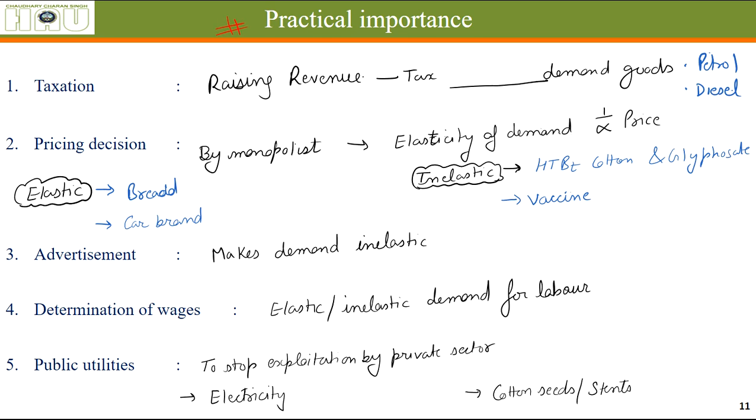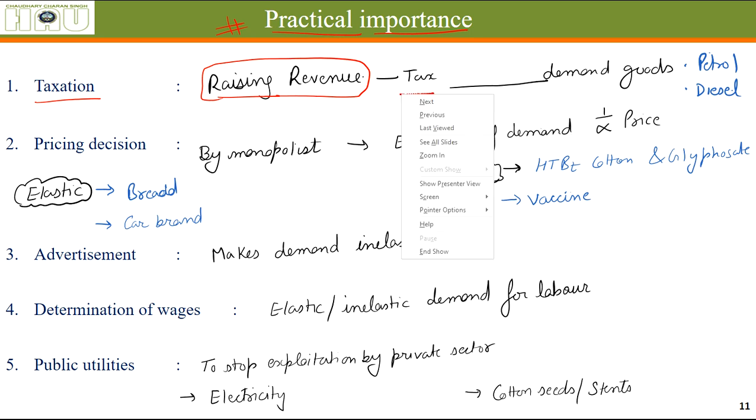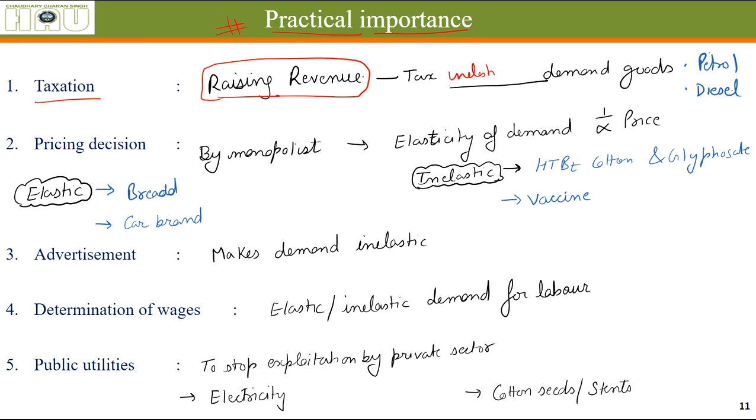Now what is the practical importance of this concept of elasticity of demand? It is used in taxation. Taxation means tax is used by government to raise its income, the revenue which it will spend further on different things. Tax on inelastic demand goods. Inelastic means when the price increases or decreases, its quantity demanded remains more or less the same. As you know, the prices of petrol and diesel have gone through the roof, but still their demand has not reduced very much. So on such kind of products, government can easily increase the taxes and raise the revenue.